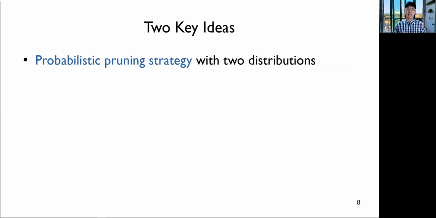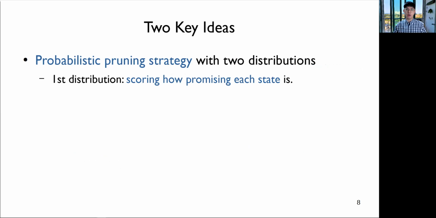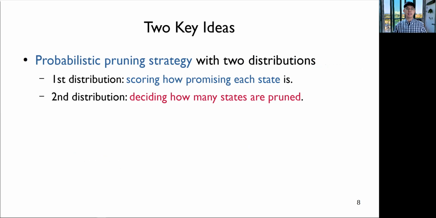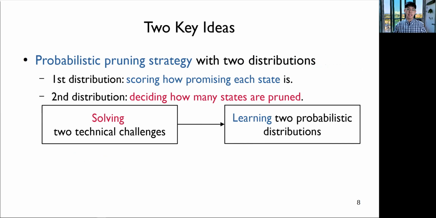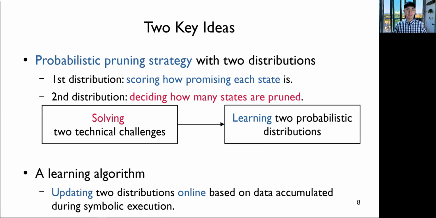To overcome these two challenges, the first key idea is to define the probabilistic state pruning strategy having two distributions. The first distribution is to score how promising each state is. The second one is to decide how many states are pruned. That is, we reduce the problem of solving the two technical challenges into the problem of learning both probabilistic distributions. The second key idea is to present a learning algorithm that continuously updates these two distributions during symbolic executions.